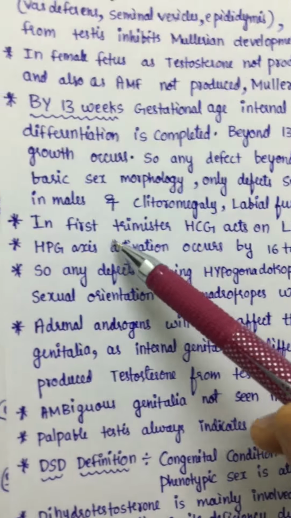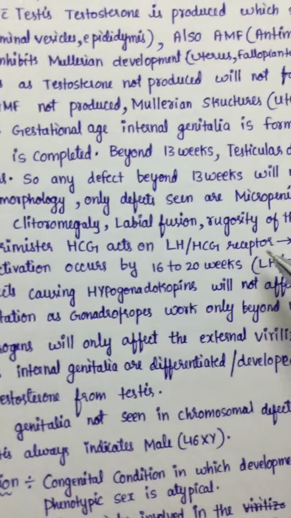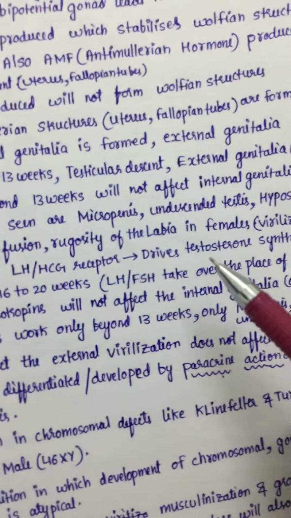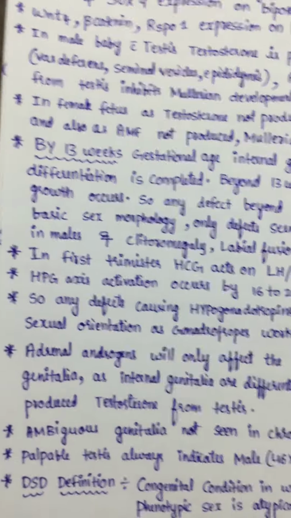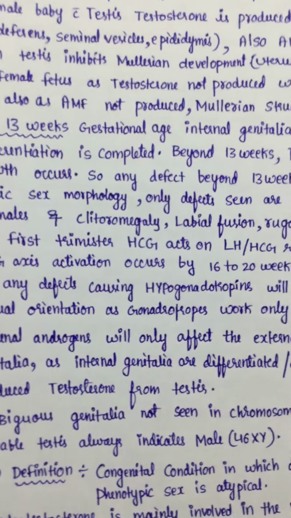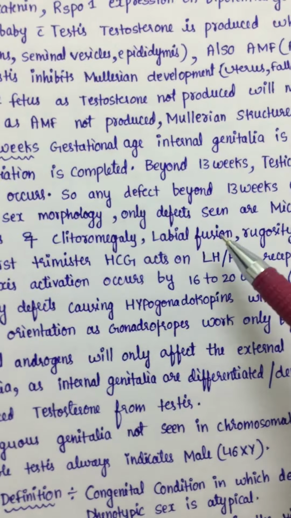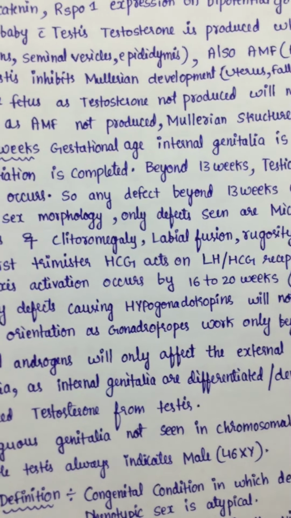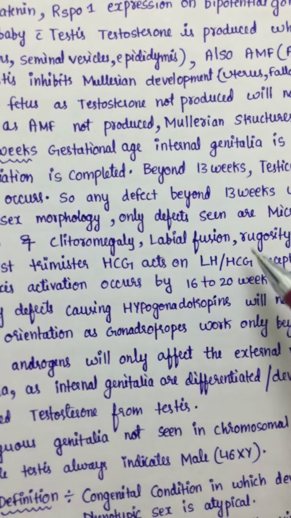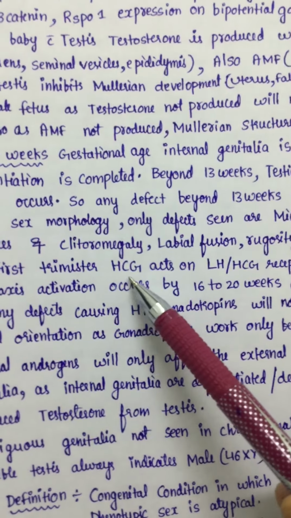Virilization in the females. In the first trimester, HCG acts on the LH and HCG receptor and drives testosterone synthesis. So in the first trimester, HCG is acting on the gonadotropin receptors.